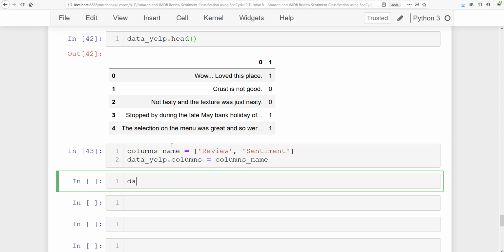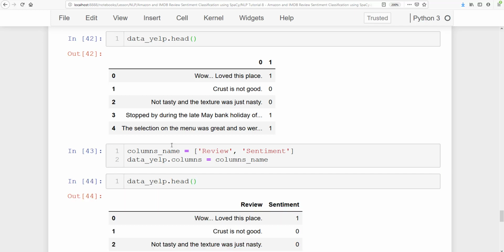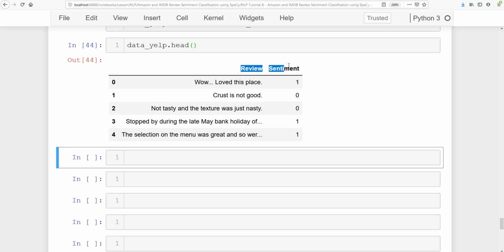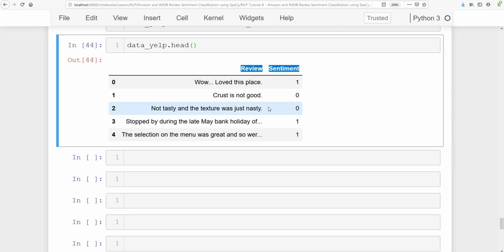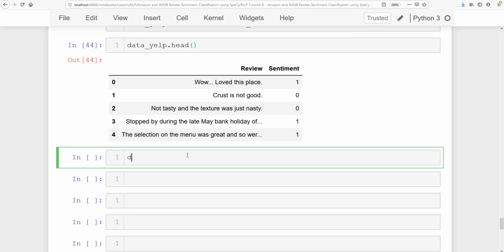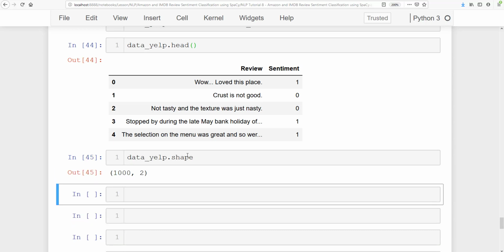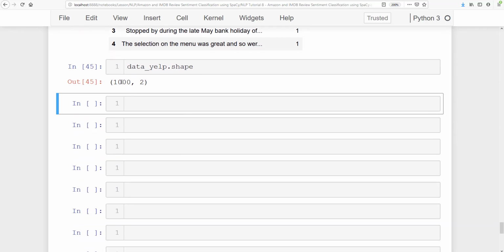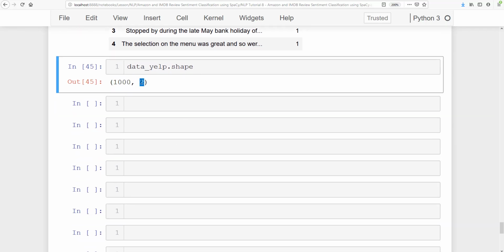Now if you see data_yelp dot head, you should get review and sentiment in the header of this pandas data frame. Let's see the shape of this data frame with data_yelp dot shape. It says that it has 1000 reviews and 2 columns. The first column is the review and the second column is the sentiment of that review.